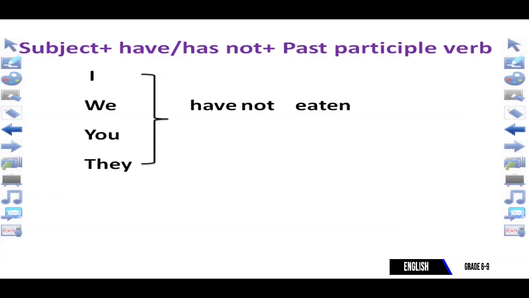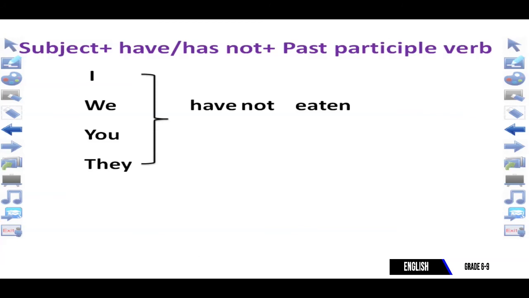Those subjects take have, and then you write not. Following not, you write verb 3, the past participle. Here you can see: I have not eaten. We have not eaten. You have not eaten. And they have not eaten. This is a very simple idea.